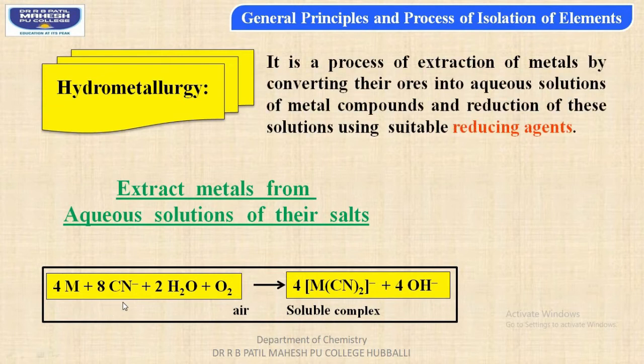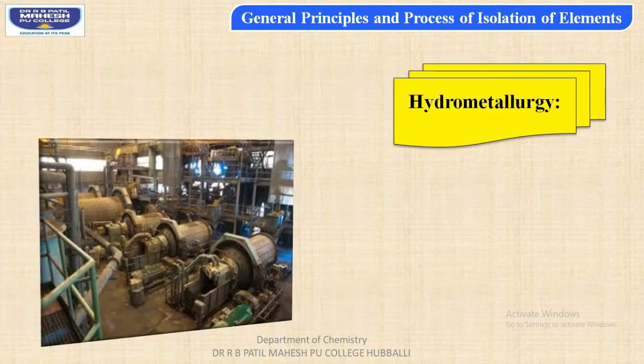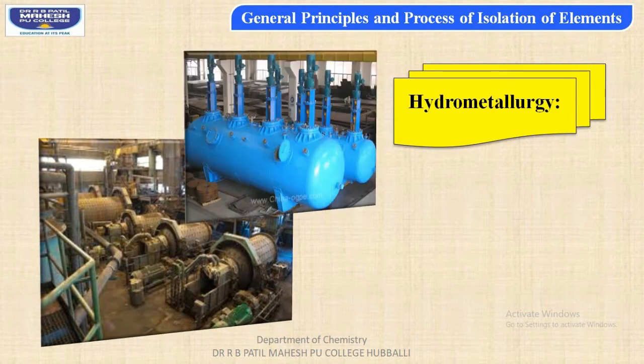So here we are using one reducing agent, CN minus. We add the reagent sodium cyanide so that insoluble metals can be converted into soluble complex form, that is dissolved in the water. These are some of the diagrams of hydrometallurgy which are used on industrial scale.